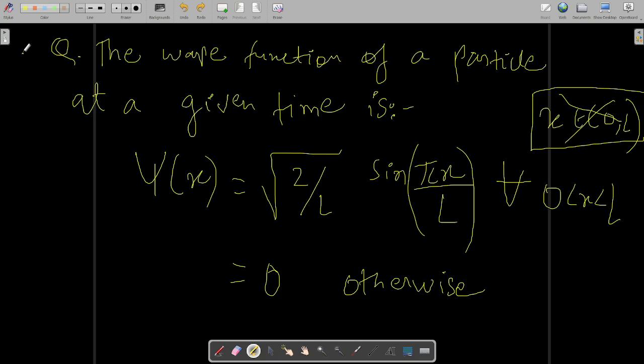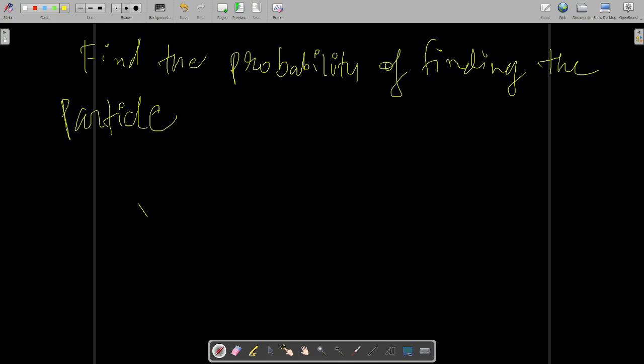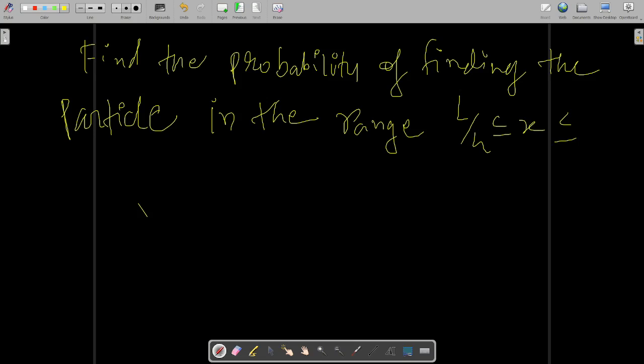Find the probability of finding the particle in the range l by 4 to 3l by 4.